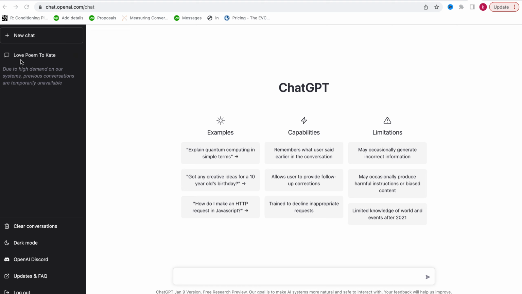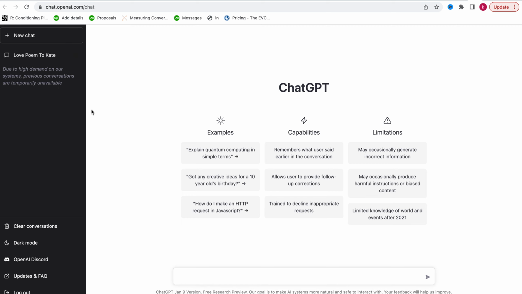When you look at the upper left corner here, you will see a request that I made, which is love poem. Let me click on it, and then we will get the feedback that ChatGPT gave me based on that. Now there is something when you look at the upper left corner, it says due to high demand on our system, previous conversations are temporarily unavailable.